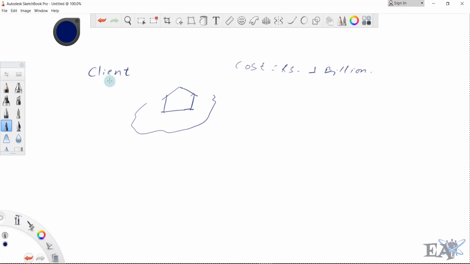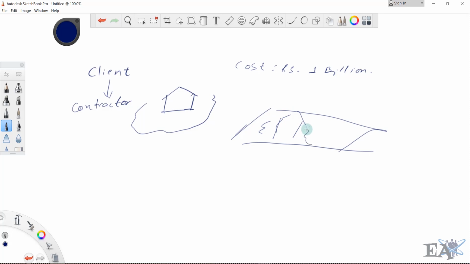So what do you do? You hire a contractor. Suppose you say that the contractor has to start his work from the ground, so this is the site, and after that he does all the work, erects your house, does all the site work, and once the work is completed you pay money to the contractor. But 1 billion is a lot of money, right?